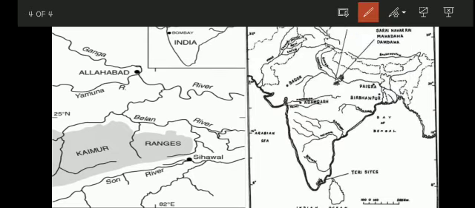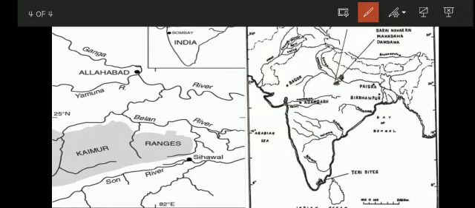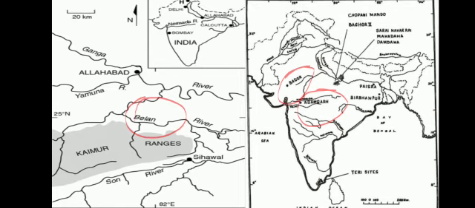Here you can see Belan Valley in UP. Here is Bagor. Here is Adamgarh in MP, and Bagor in Rajasthan. All these are three famous Mesolithic sites, but Belan Valley is the most famous. All three periods are found here.